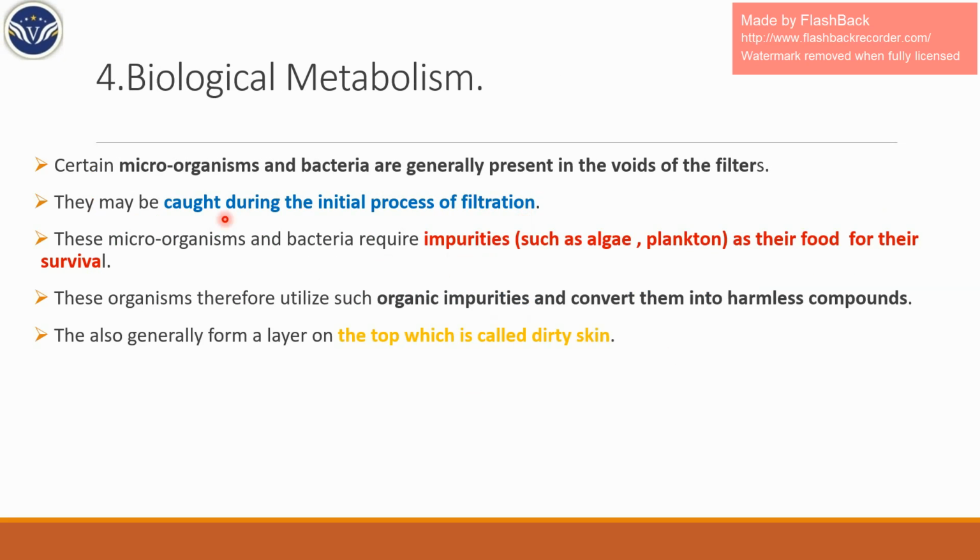Next one is biological metabolism. What happens here? The raw water carries some bacteria, which are arrested in the voids of the filter or caught in this process itself. These microorganisms, or bacteria, feed on the impurities present in water, especially organic impurities such as algae.